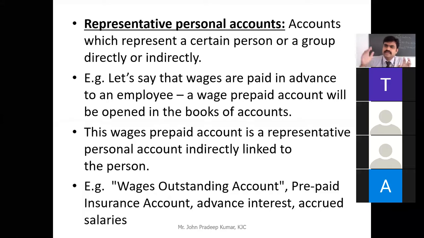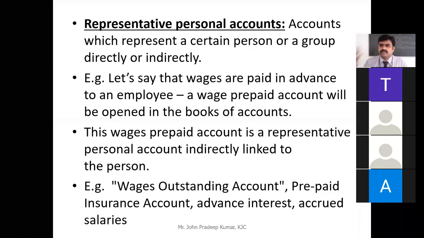This account indirectly represents another person for whom this account is being maintained. For example, outstanding wages. We write it as outstanding wages account. Why is it a personal account? Because it shows the wages are outstanding to one person, that particular person to whom wages are not paid, or the wages are paid in advance.